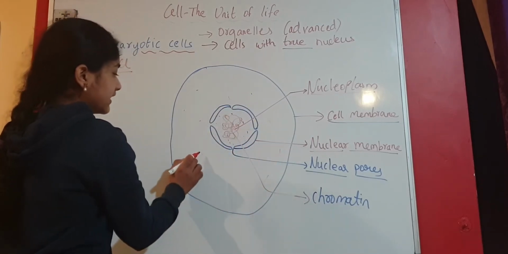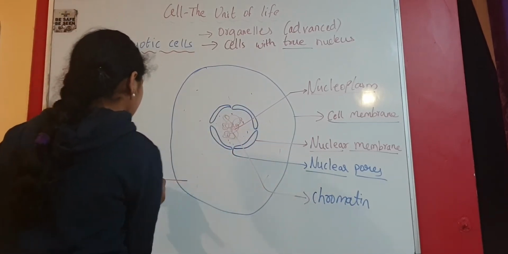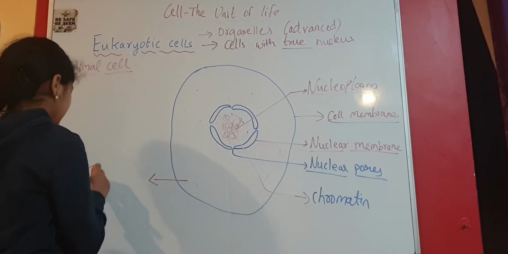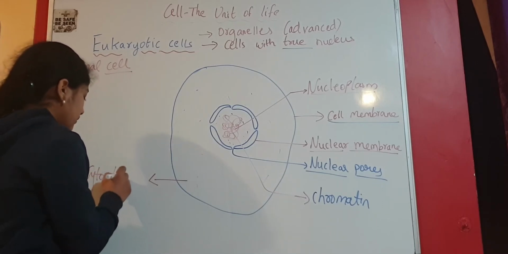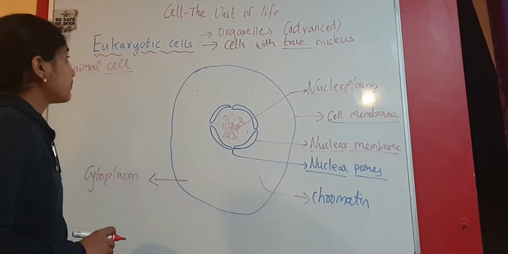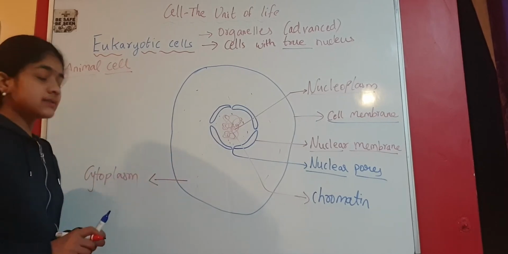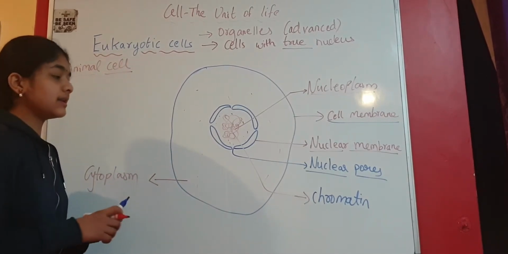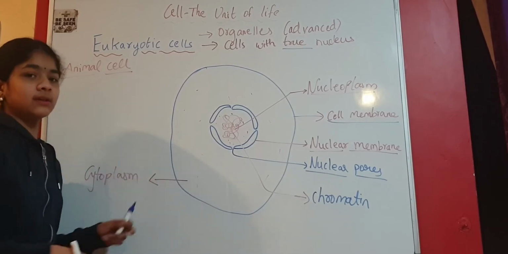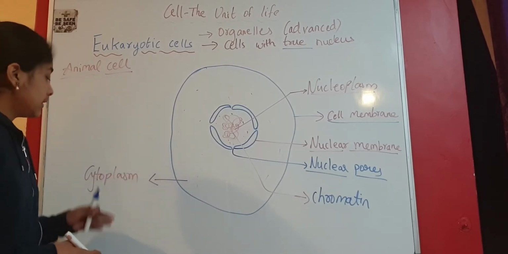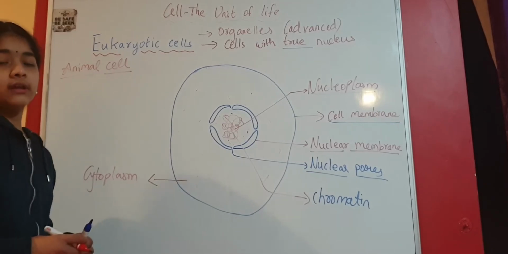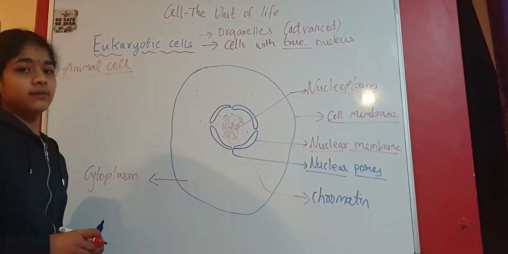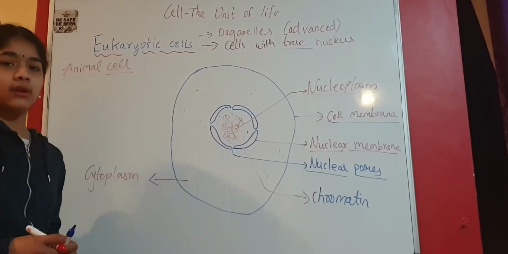This full fluid and all the jelly-like substance is called cytoplasm. While we talked about prokaryotic cells, we saw that cytoplasm is the main area for chemical reactions and activities. It's the same with eukaryotic cells, such as glycolysis.